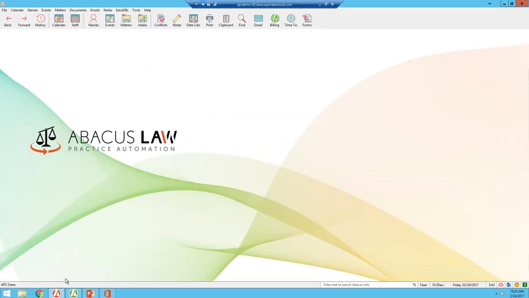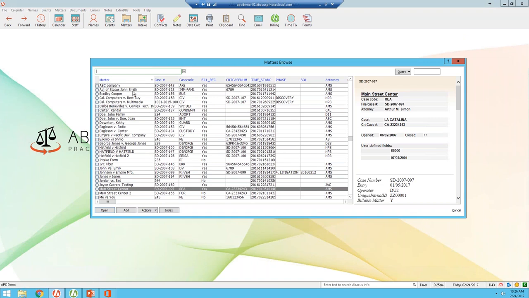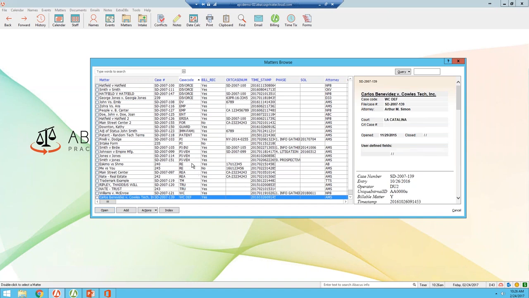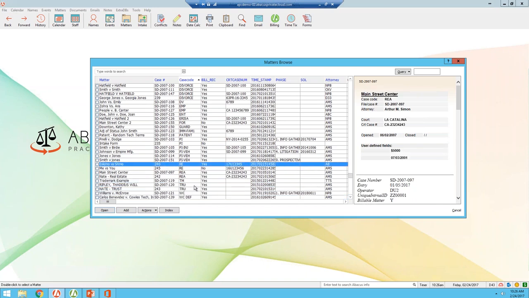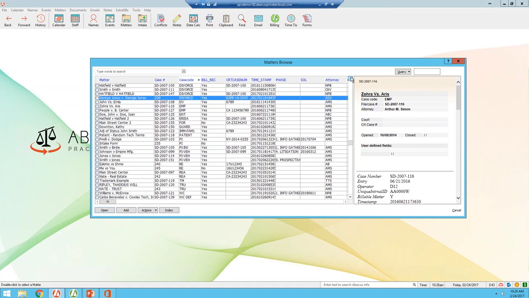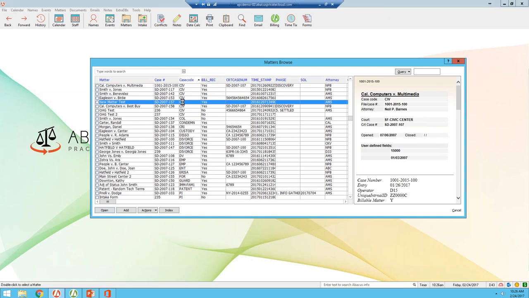Of course, Abacus can be set up by matters and based on different practice areas. So on the matter screen here, based on different case codes or different practice areas, you can set up your Abacus, and it gives you the proper screens, such as in this case, civil litigation screens that we have custom designed specifically for that area of law. So for example, I'm going to go through a civil litigation screen to show you what that looks like. The civil litigation screen on the main screen allows you to capture information.